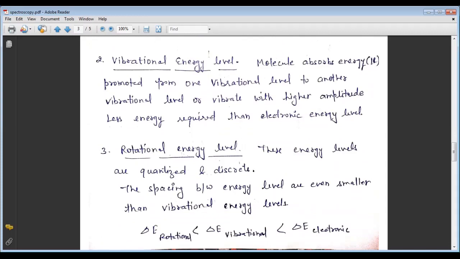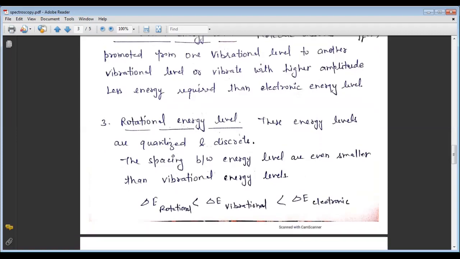Less energy is required than for the electronic energy level. Compared to the electronic energy level, we require less energy, and these vibrational levels are present between the electronic energy levels. Okay, so less energy is required than the electronic energy level.